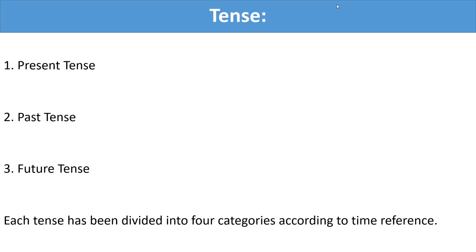Like that, in past tense and future tense, there are also classifications: past indefinite tense, past continuous tense, past perfect tense, and past perfect continuous tense. Similarly, future indefinite tense, future continuous tense, future perfect tense, and future perfect continuous tense. I hope you have some ideas about the classification of tense. Yet, I want to remind you about the preliminary classifications and the functions of the sentences or tenses.